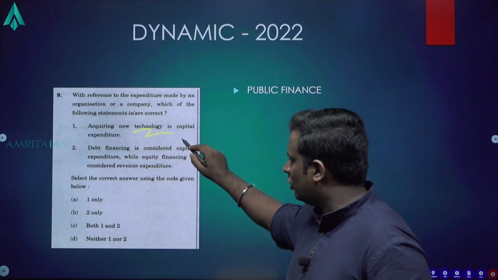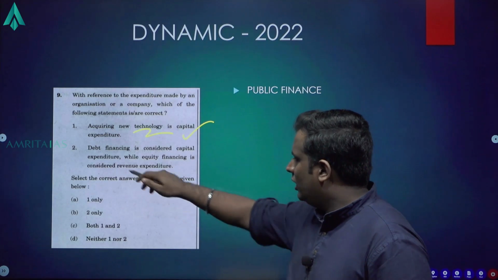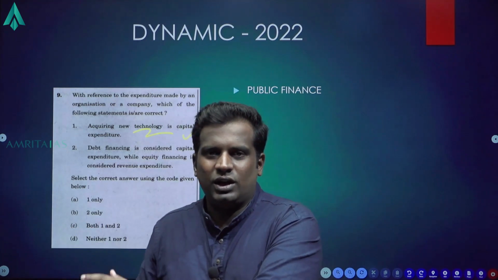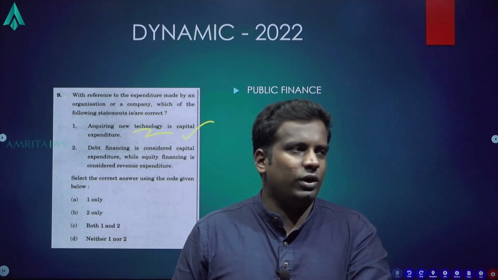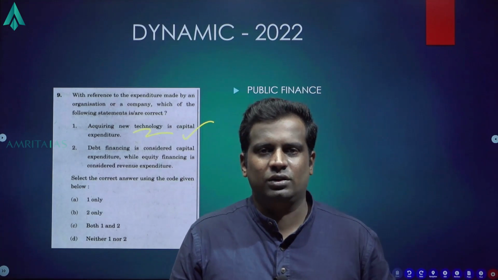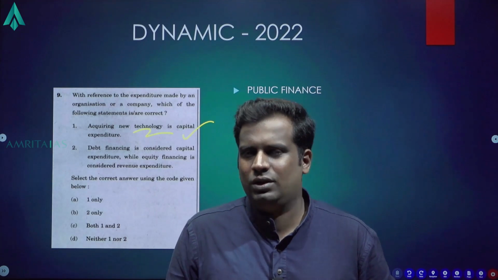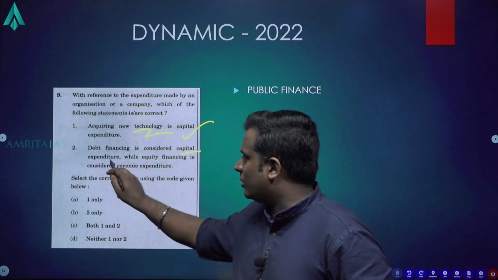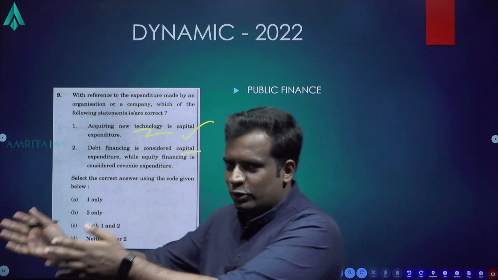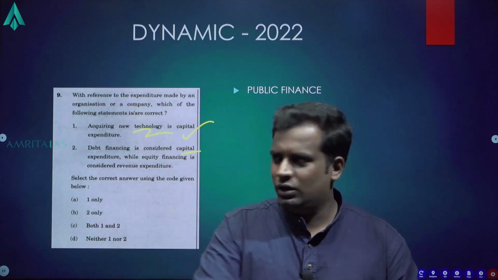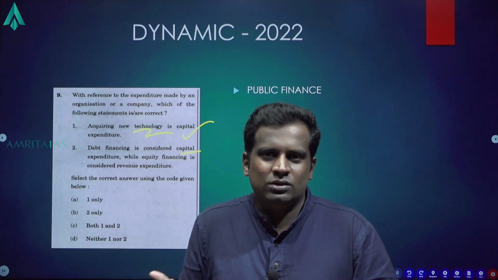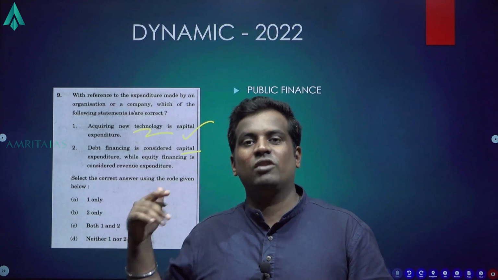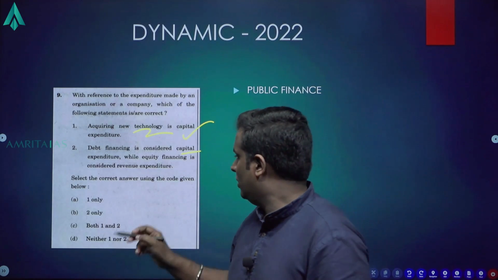So, acquiring new technology is a capital expenditure. Debt financing means to clear the debt, you are getting another loan and then just clearing off the debt. That is what we say is debt financing. That can never be considered as a capital expenditure because see, I took the loan from here and I ended a previous loan. My loan is still there. That is debt financing. It can never be considered as a capital expenditure.